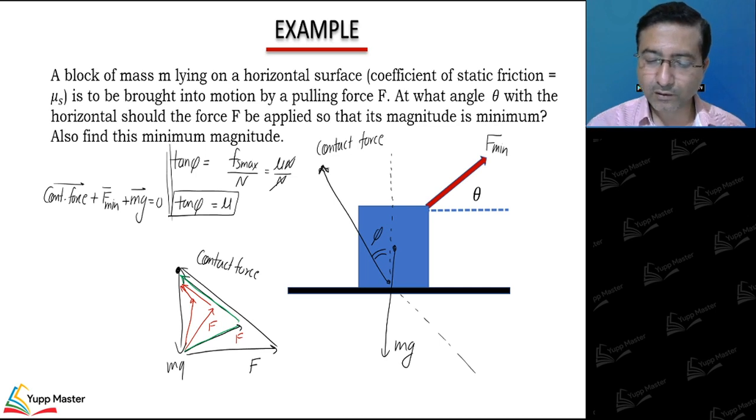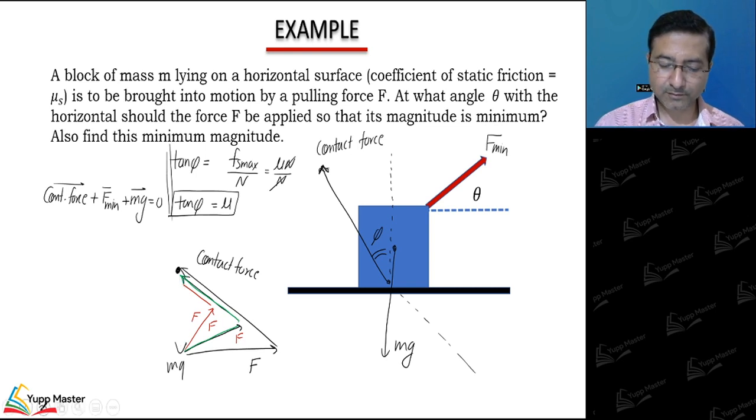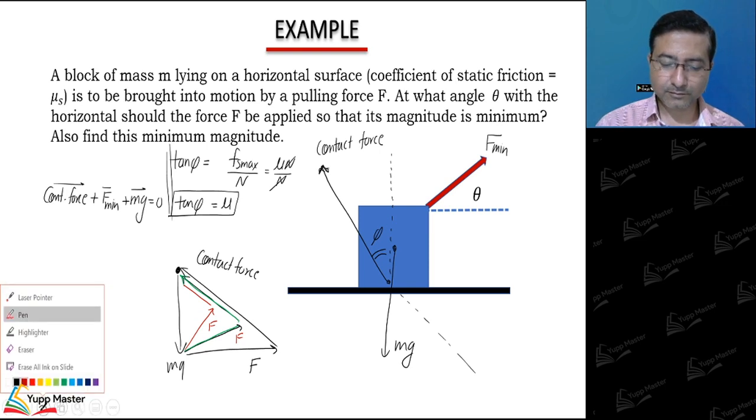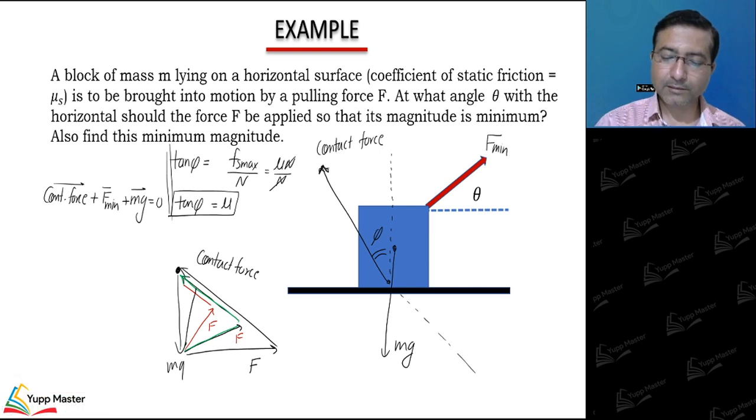Out of all these diagrams, the value of F is minimum when this vector is perpendicular to the contact force vector.